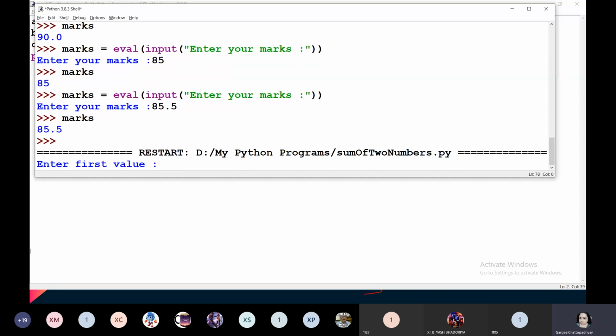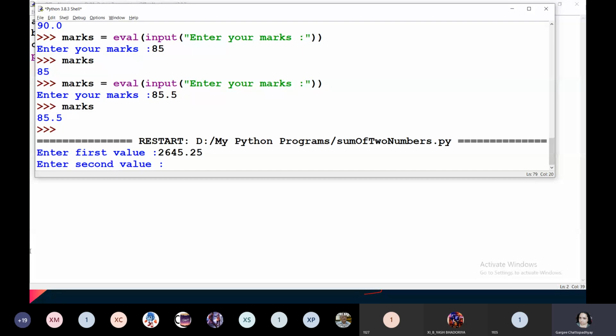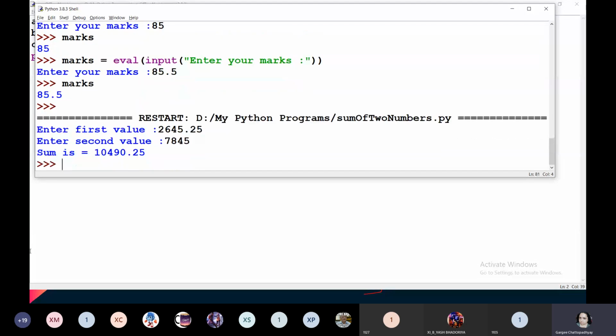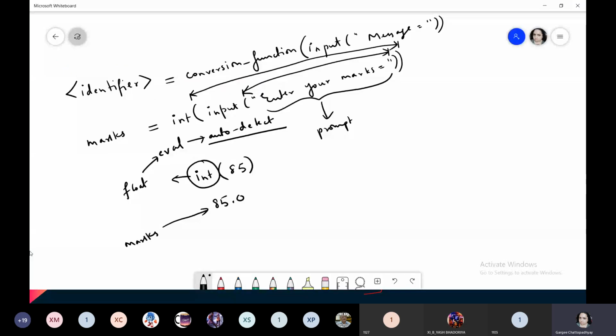So what you are getting, it's asking enter first value. So any value I have entered. This is a float value. Second value is an integer, and the result is in float. Remember always, students, when you are working with expressions, if one of the values is integer and one of the values is float, the result will be the higher data type, that is float.